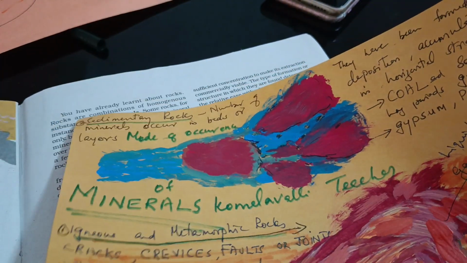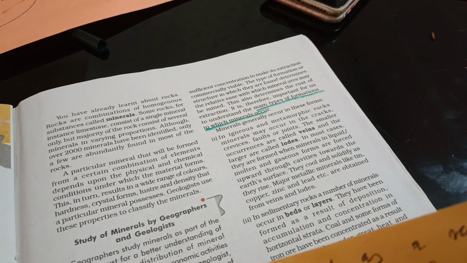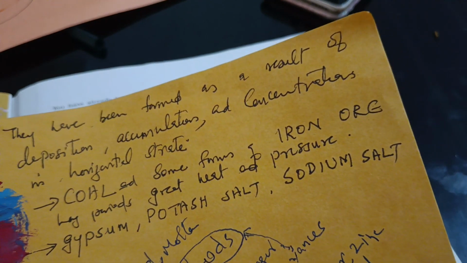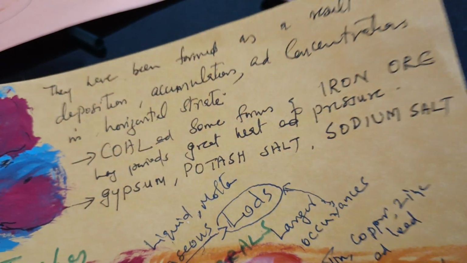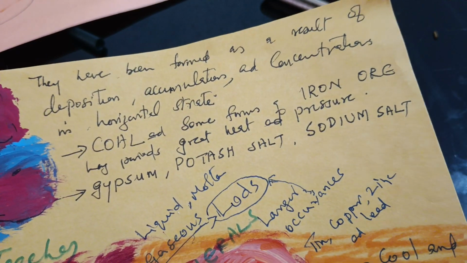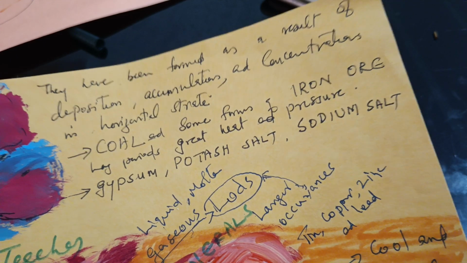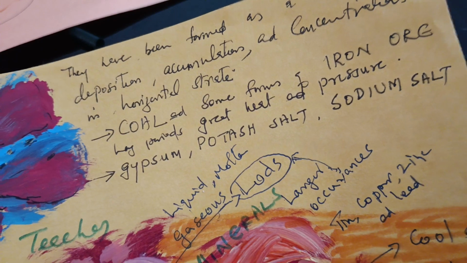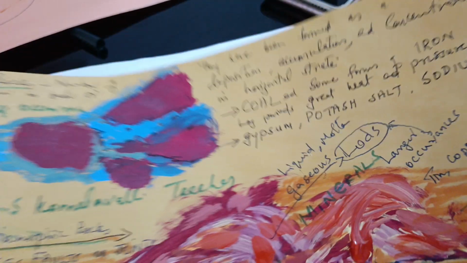They have been formed as a result of deposition, accumulation and concentration in horizontal strata. Coal and some forms of iron ore, over long periods, under great pressure and heat, the coal will be formed. Other forms are gypsum, potash, salt and sodium salt.